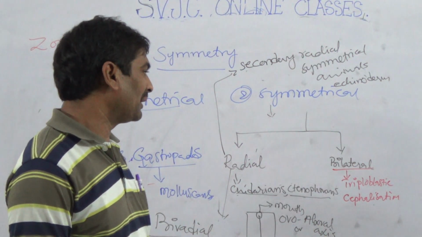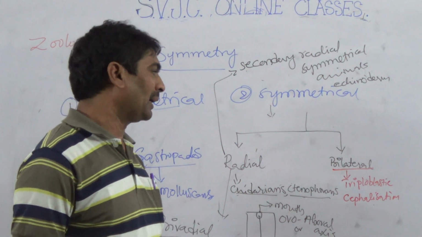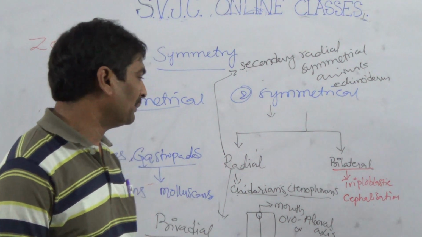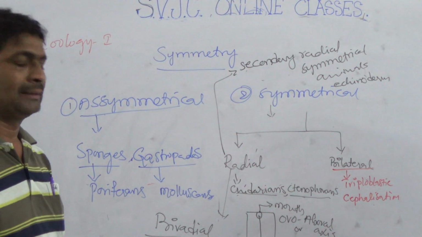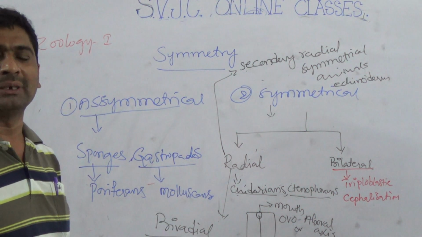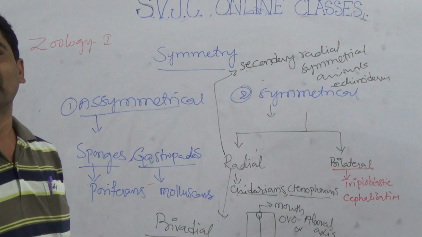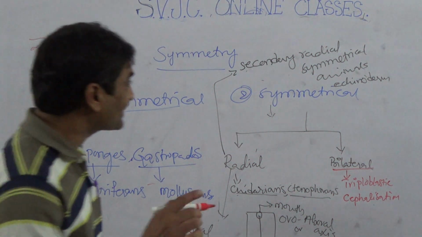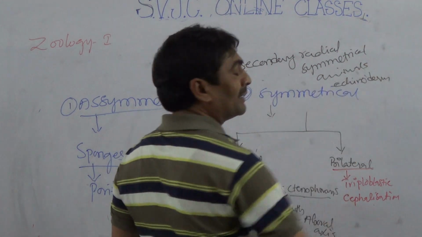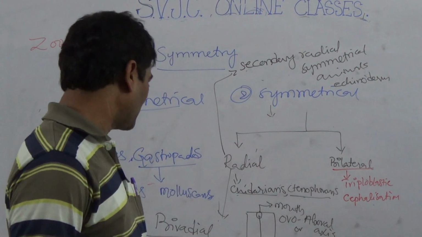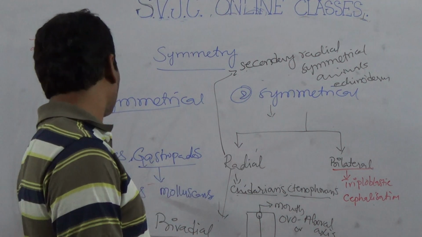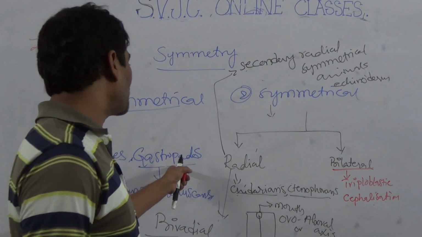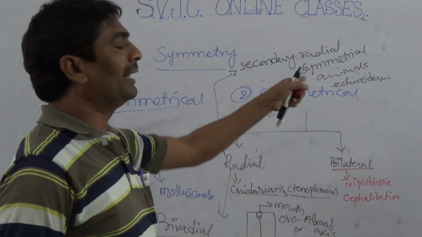So bilateral symmetrical generally includes Platyhelminthes, Nematohelminthes, Annelids, Arthropods, as well as molluscans and echinoderms, and chordates. Except starfish and some gastropods and echinoderms.